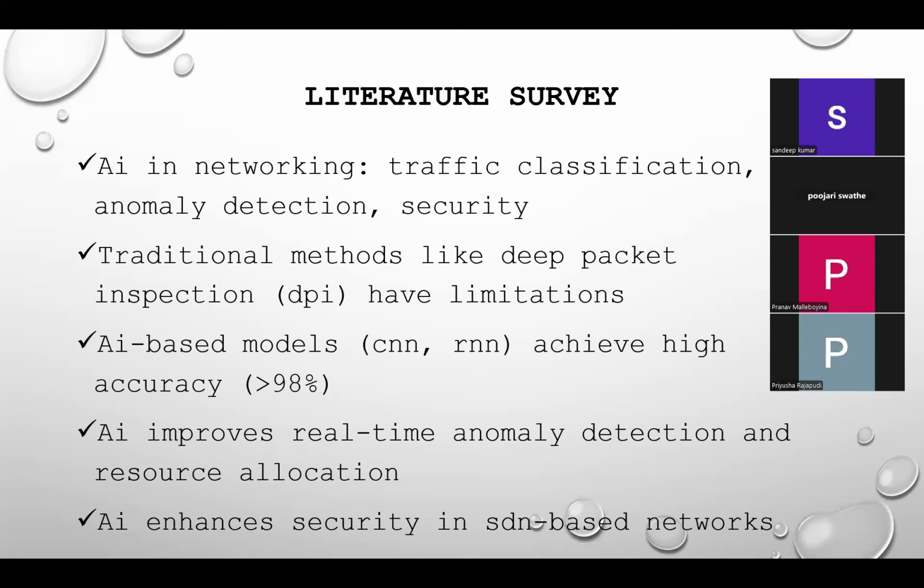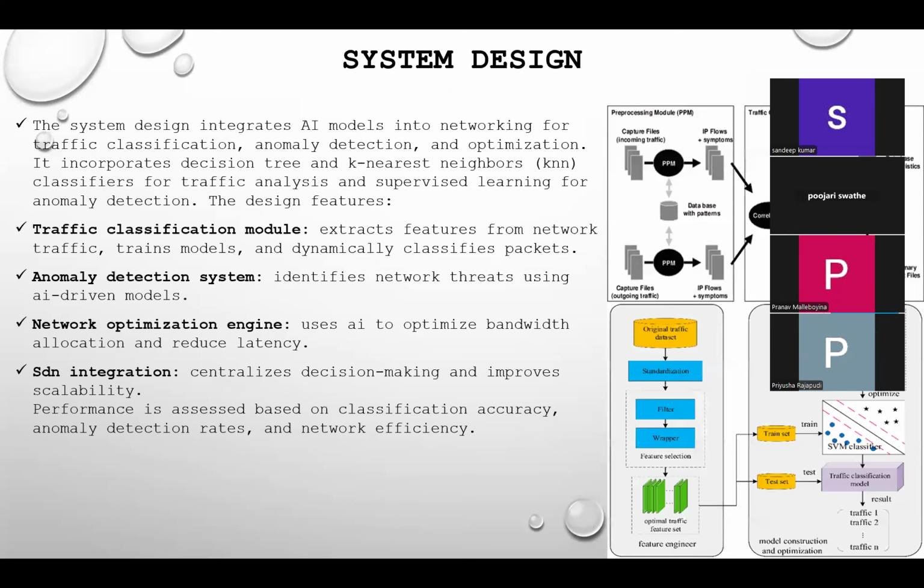AI-driven models excel in anomaly detection by identifying abnormal behaviors in real time, which is critical for modern network security. Additionally, AI techniques enhance security in software-defined networks by enabling dynamic threat detection and response mechanisms. Overall, the survey determines that AI outperforms traditional networking methods by offering greater accuracy, scalability, and adaptability. Moving on, my friends will expand.